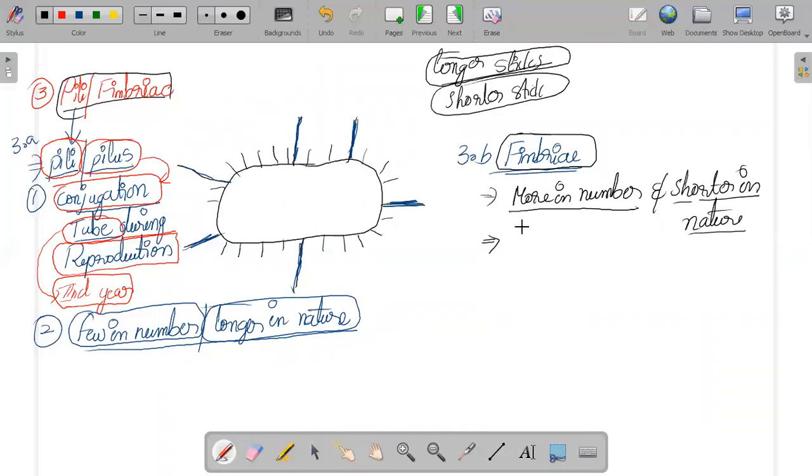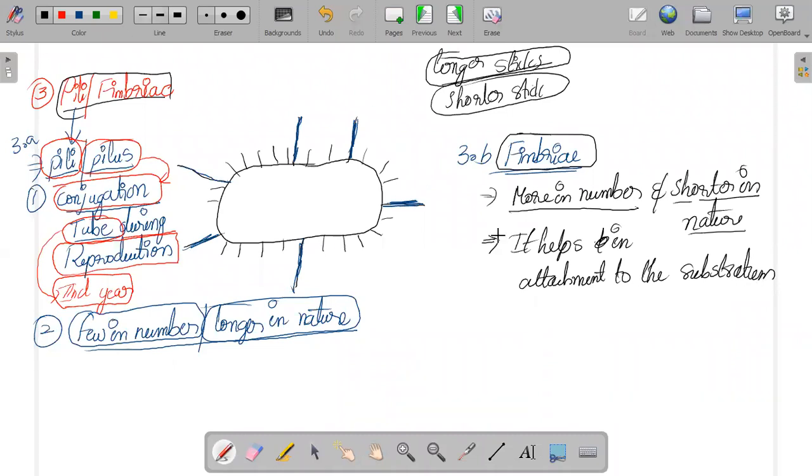So what is the fimbriae's function? It helps in attachment to the substratum. It helps in attachment to the substratum or a host body. Very simple. Those small sticks will help in attaching to the substratum or attaching to the host body.